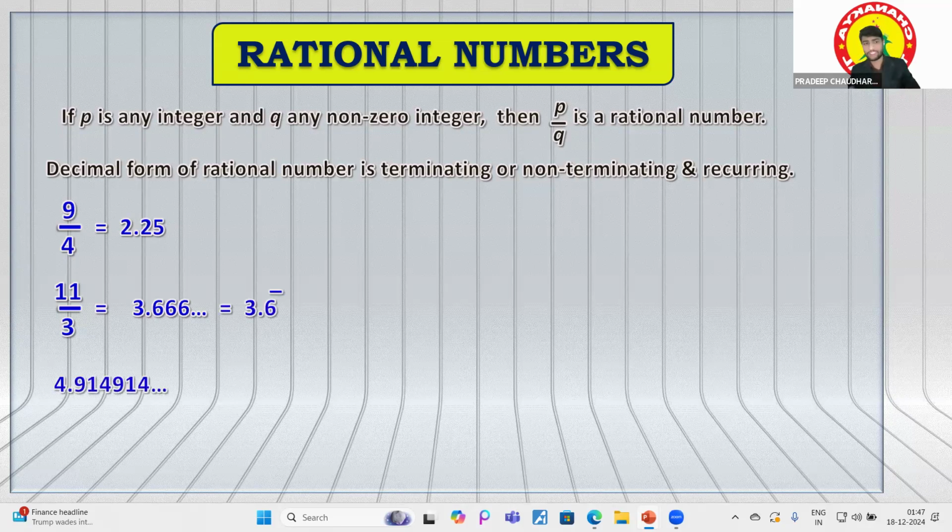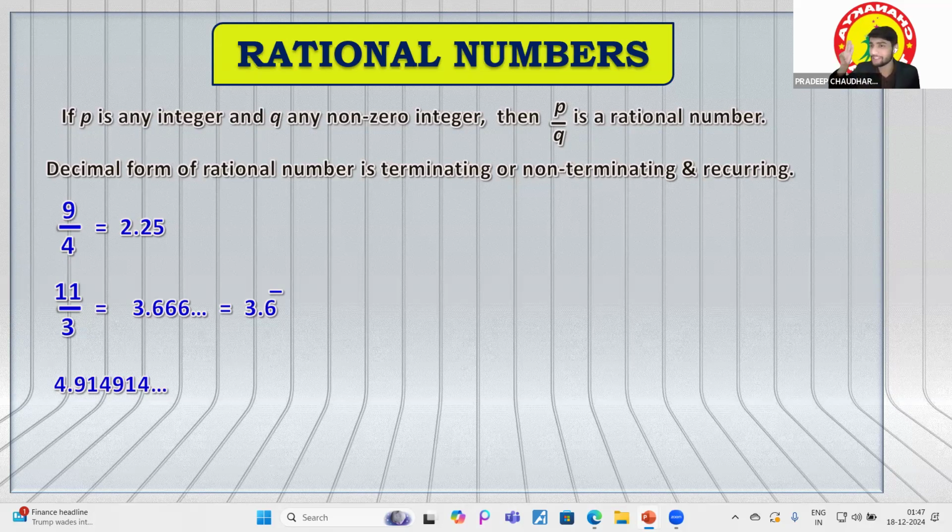Now see this example, 11 by 3. This is 3.666, which is equal to 3.6 bar. So this is also a way of representation. We can write it within a single digit, 3.6 with a bar over it. Basically, this is called the bar.